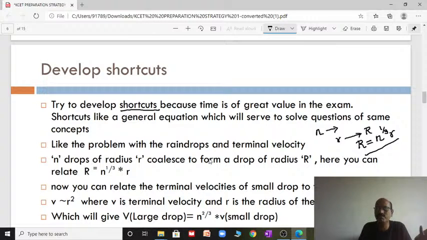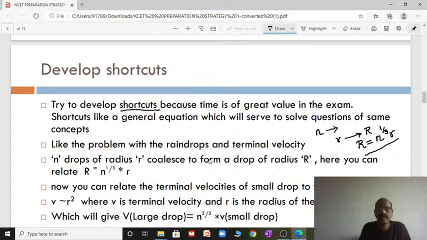What is its volume, or potential, or capacitance? Once you know the shortcut formulas, everything will be easy. Even if they ask you potential and others, you can directly substitute the formula and finish it within 10 seconds.